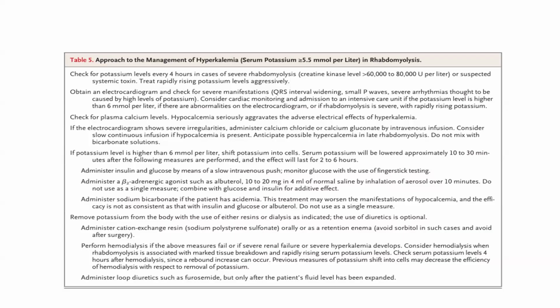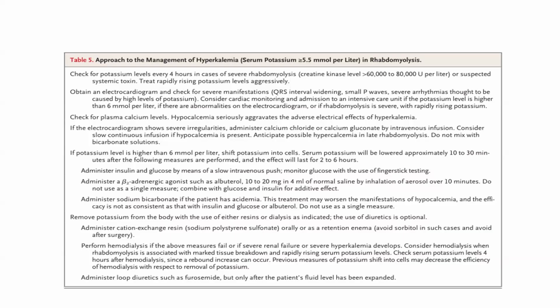The use of diuretics is optional. Administer cation exchange resins orally or as a retention enema. Perform hemodialysis if the above measures fail and if severe renal failure and severe hyperkalemia develop. Consider hemodialysis when rhabdomyolysis is associated with marked tissue breakdown and a rapidly rising serum potassium level.